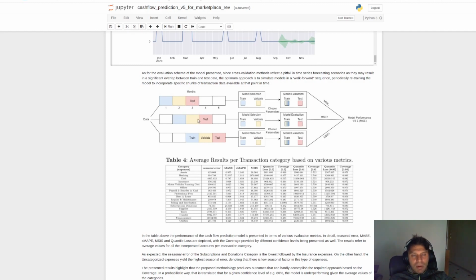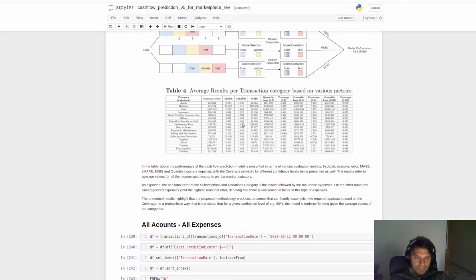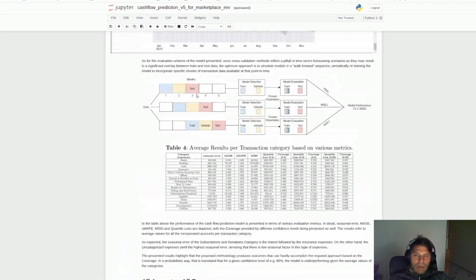Then we are moving each batch one step forward and making the same predictions, and finally we are getting the average score of all these steps. In our case these steps were 50.